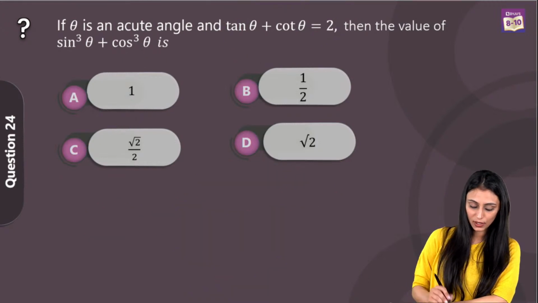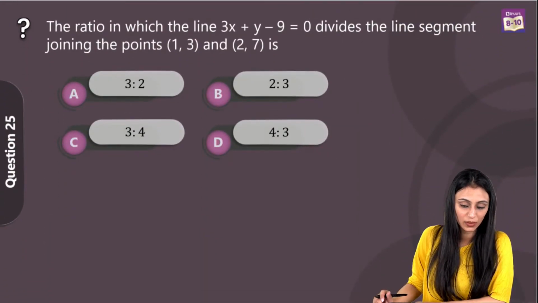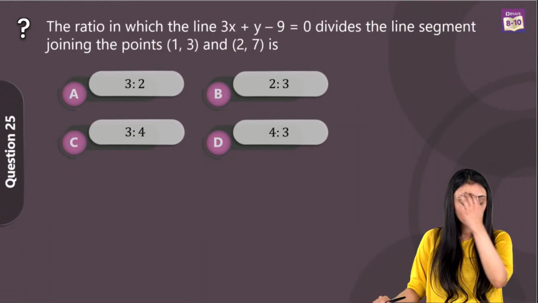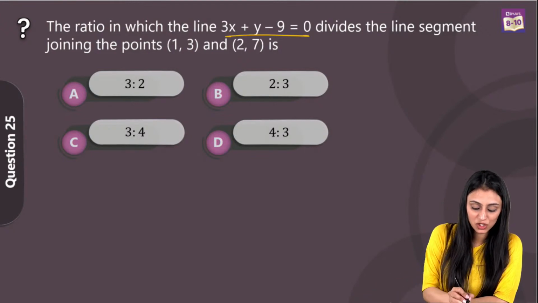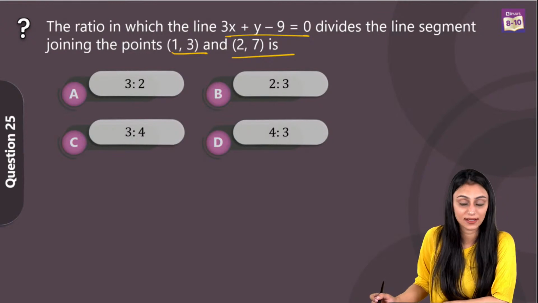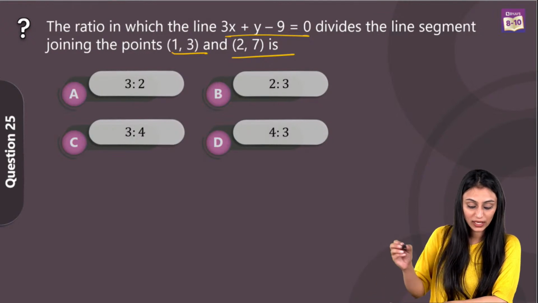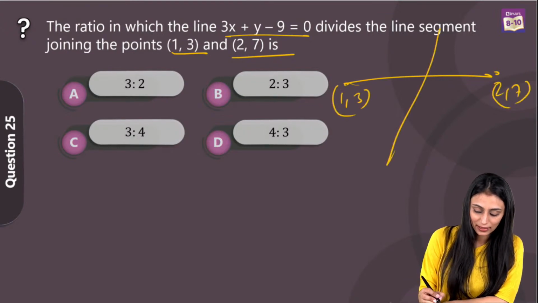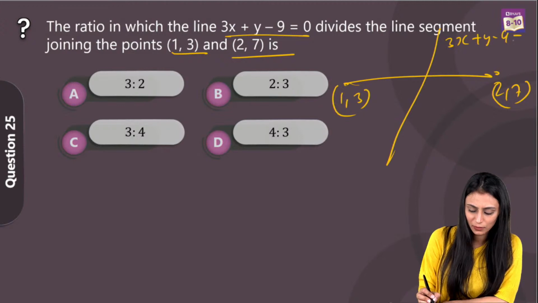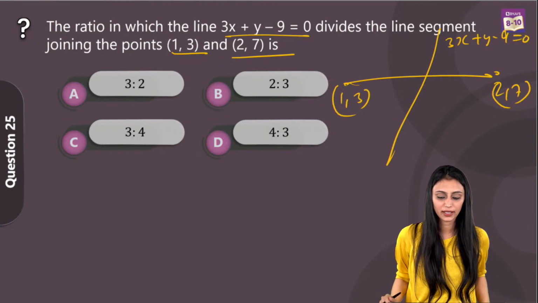All right, let's take a look at the next one. That's question number 25. The ratio in which the line 3x plus y minus 9 equals 0 divides the line segment joining the points (1, 3) and (2, 7) is. So here we have these 2 points. I'm just randomly drawing a line with these points, (1, 3) and (2, 7). This is the equation for a line, randomly I've just drawn it.